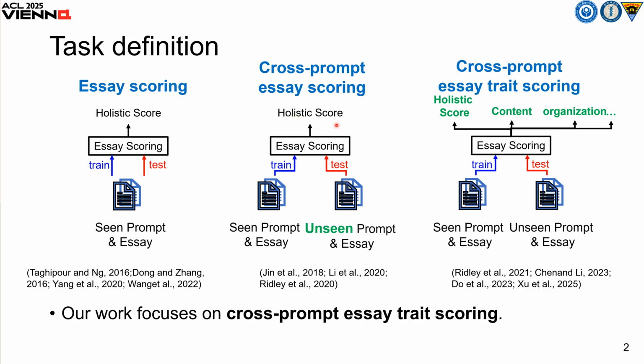But in real-world education settings, teachers and students need feedback on the multiple dimensions of writing, so recent studies have started to focus on multi-trait scoring. In this setting, the system outputs not just a number, but also trait-specific scores, such as content, organization, and grammar. Building on this foundation, our work focuses on cross-prompt multi-trait essay scoring.